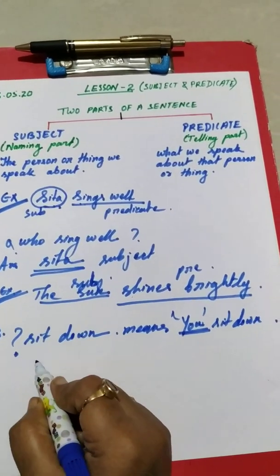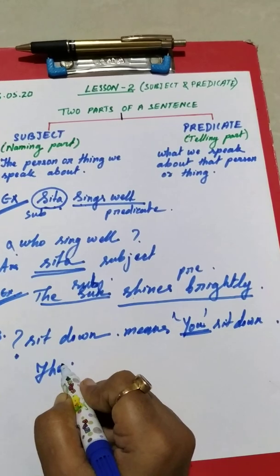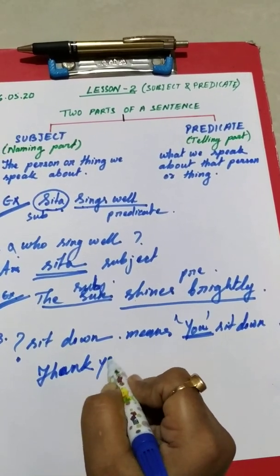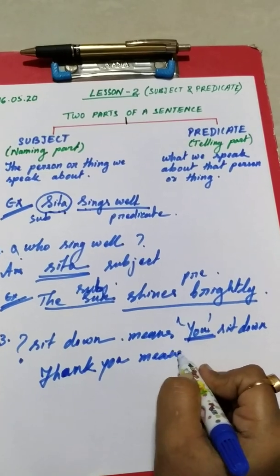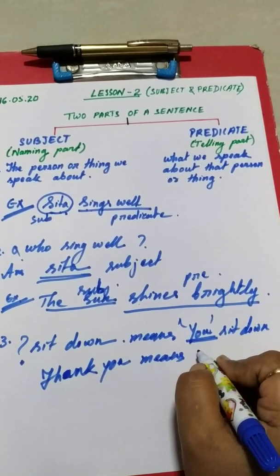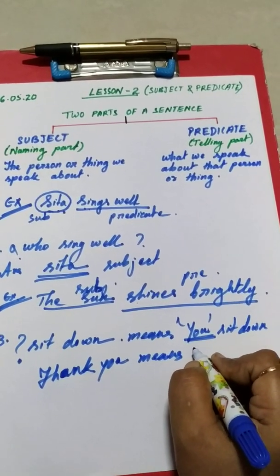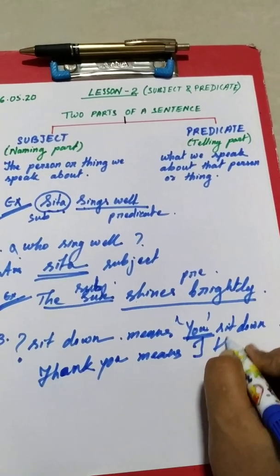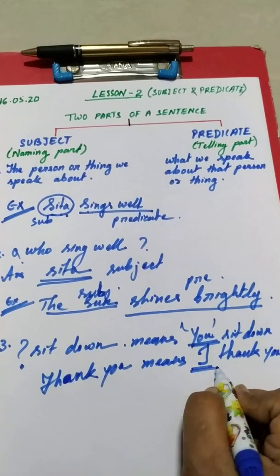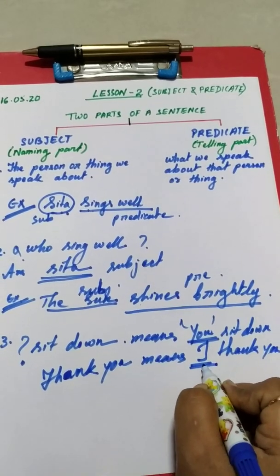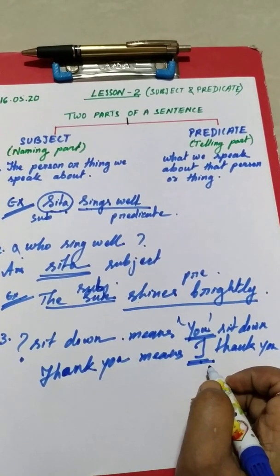Another example, thank you. In this sentence, the subject is absent, that is I. I thank you. Here I is absent and I is the subject.